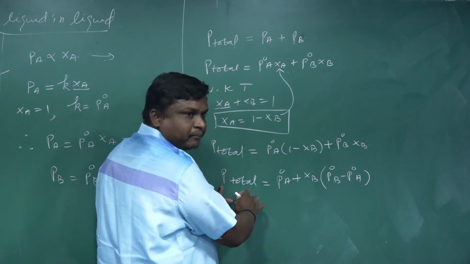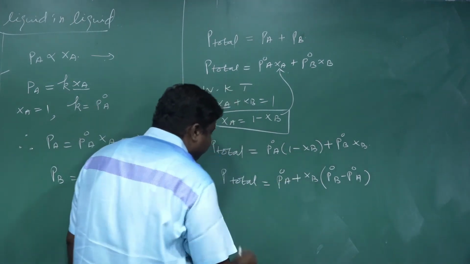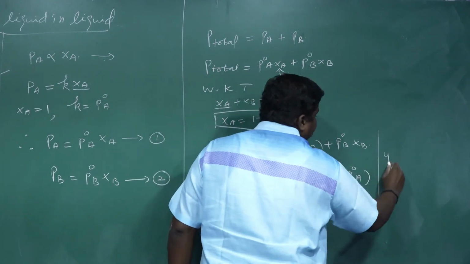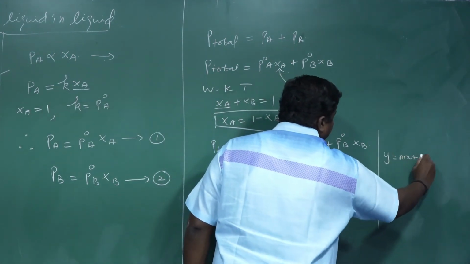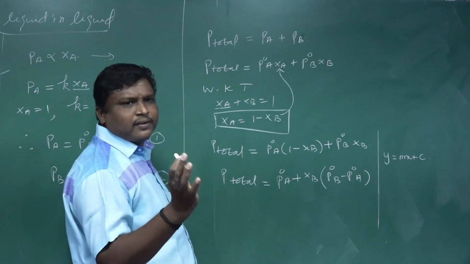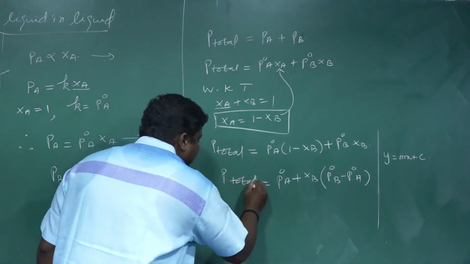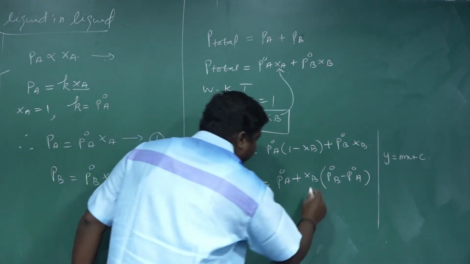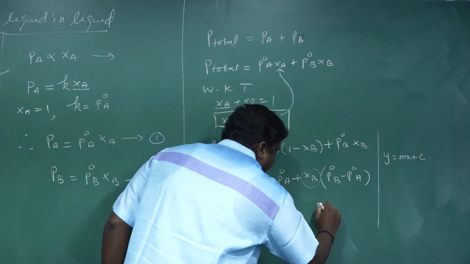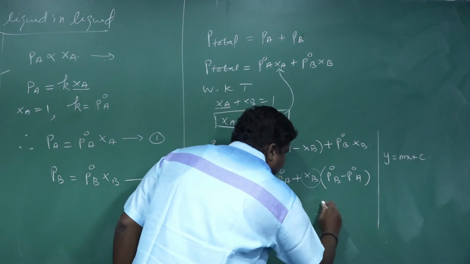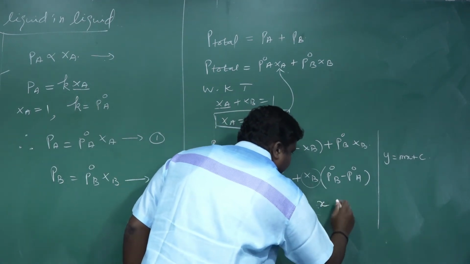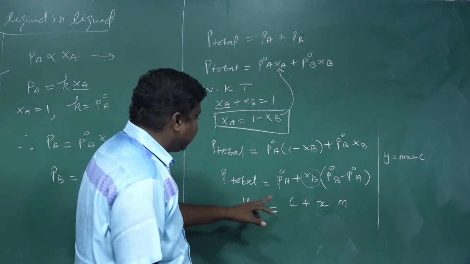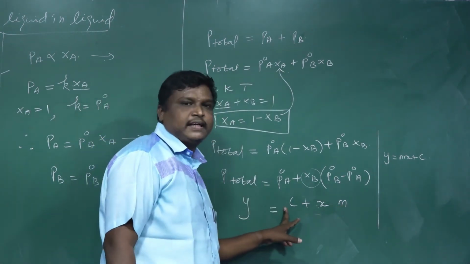This is the final equation. Compare it with the straight line formula, y equals mx plus c, where the total pressure is on the y axis and the mole fraction is x.